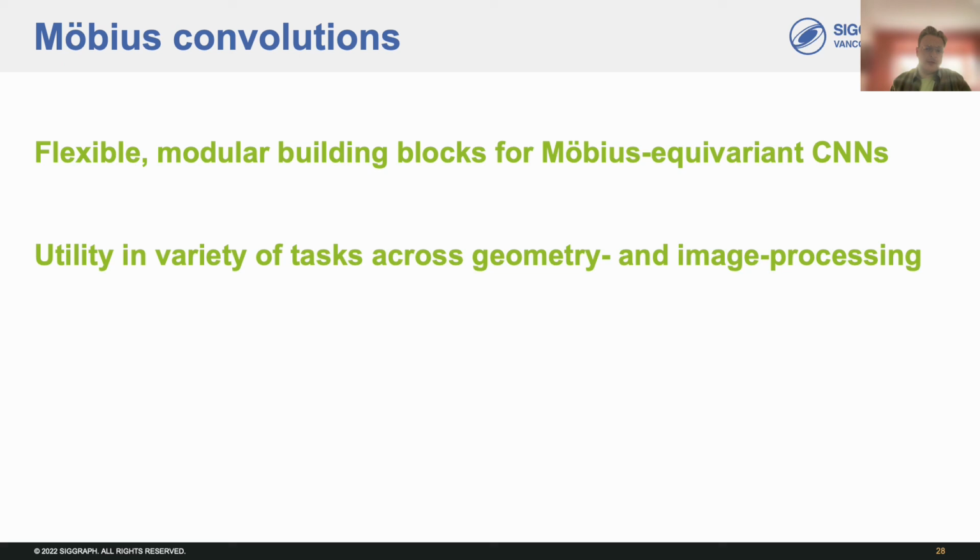Here, we introduce Möbius convolutions, which provide flexible and modular building blocks for Möbius equivariant spherical CNNs. We believe they have the potential to be utilized in a wide variety of tasks across geometry and image processing. We hope they serve as the catalyst for the development of a new class of conformally aware networks.